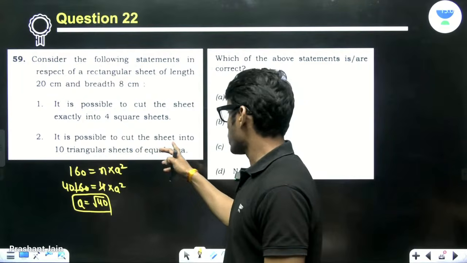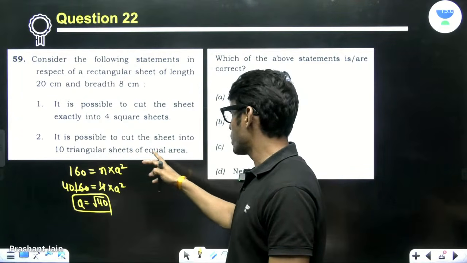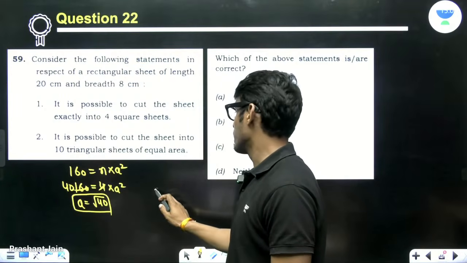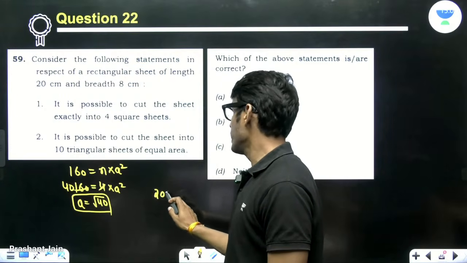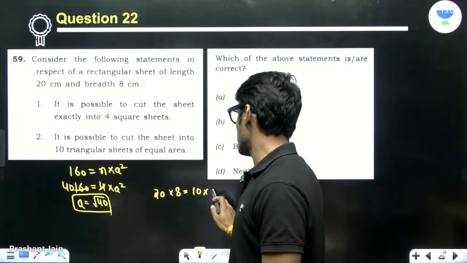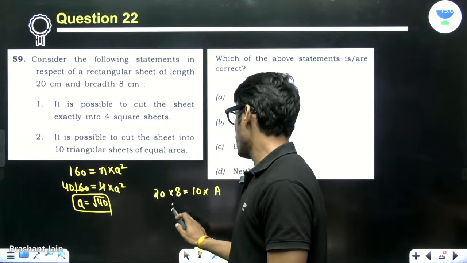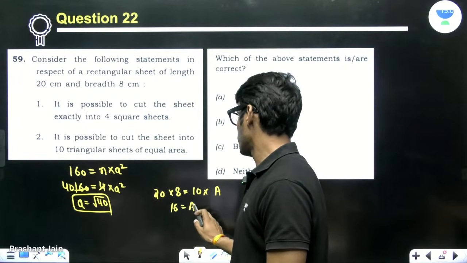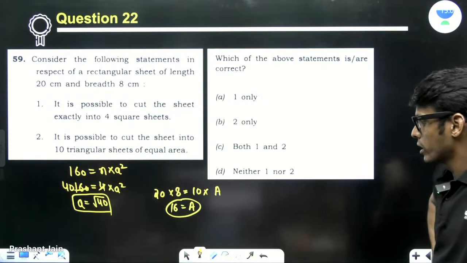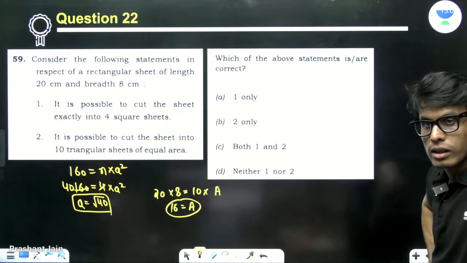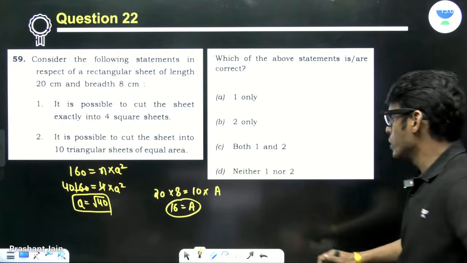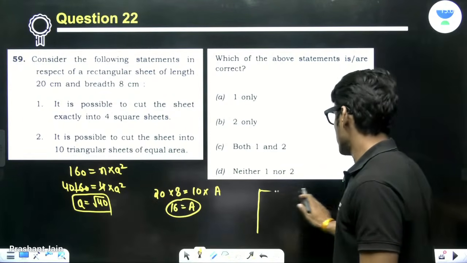Now, is it possible to cut the sheet into 10 rectangular sheets of equal area? 10 rectangular sheets of equal area. So 20 into 8 is 10 times another area. So you have area to be 16. Okay. So now how will you do it? Just see here.